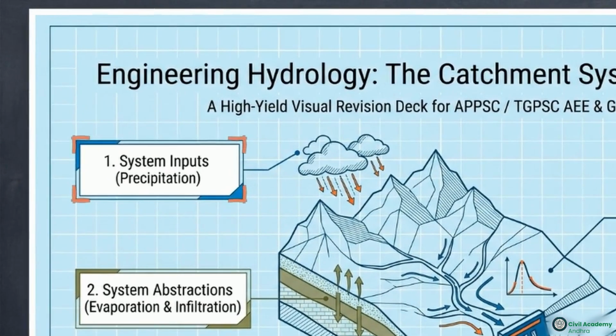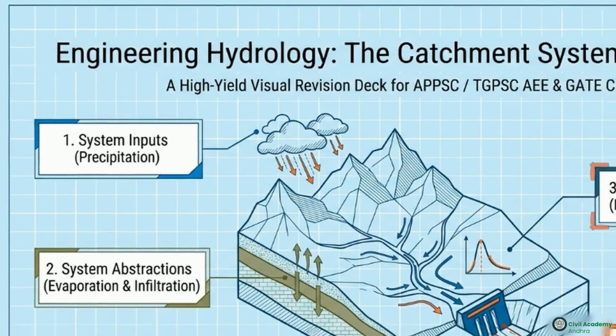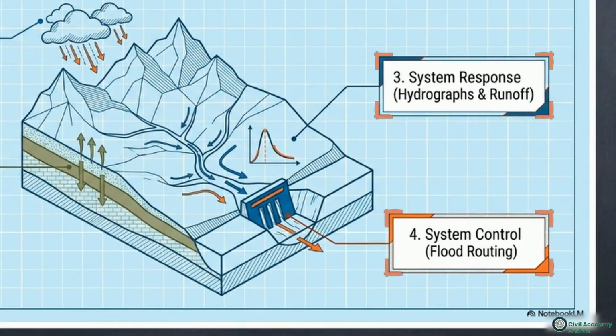Everything begins with system inputs. Precipitation is the foundational variable for all subsequent modeling. This water dictates the system response, mapped as hydrographs, and system control, which governs flood routing.